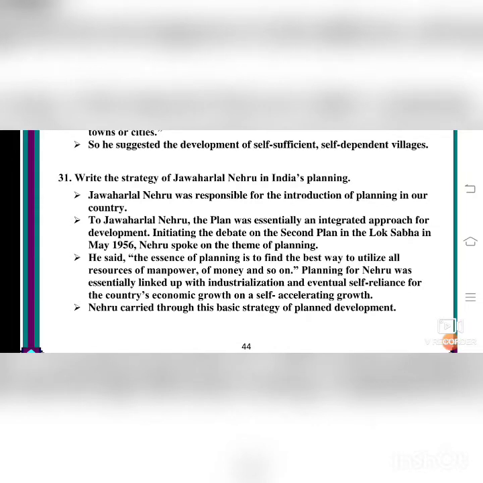Self-reliance means relying upon one's own power rather than that of others. That is, he is starting to develop the people's own power for economic growth, a self-accelerating growth. Accelerating growth means to cause greater development and progress. Nehru carried through this basic strategy of planned development.